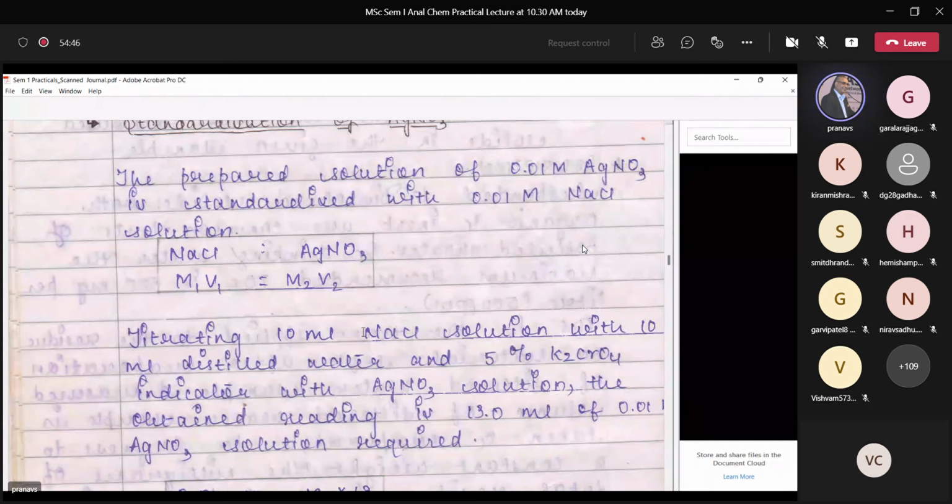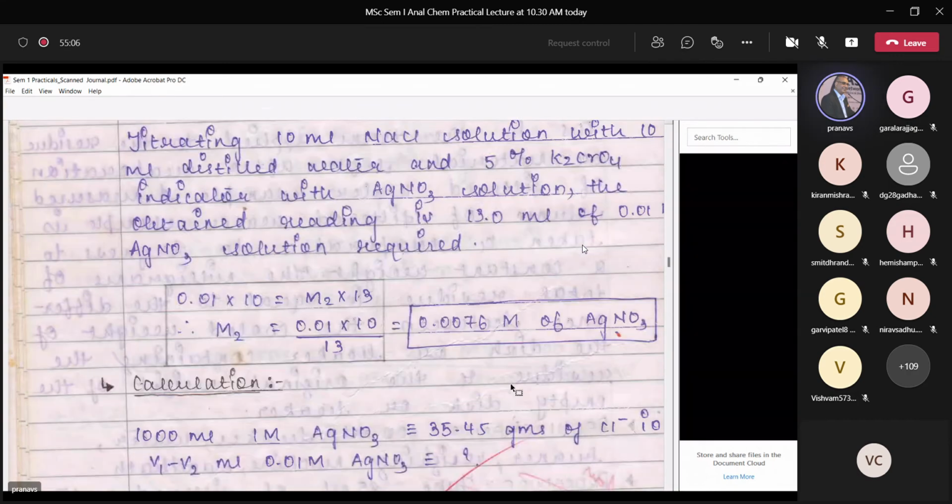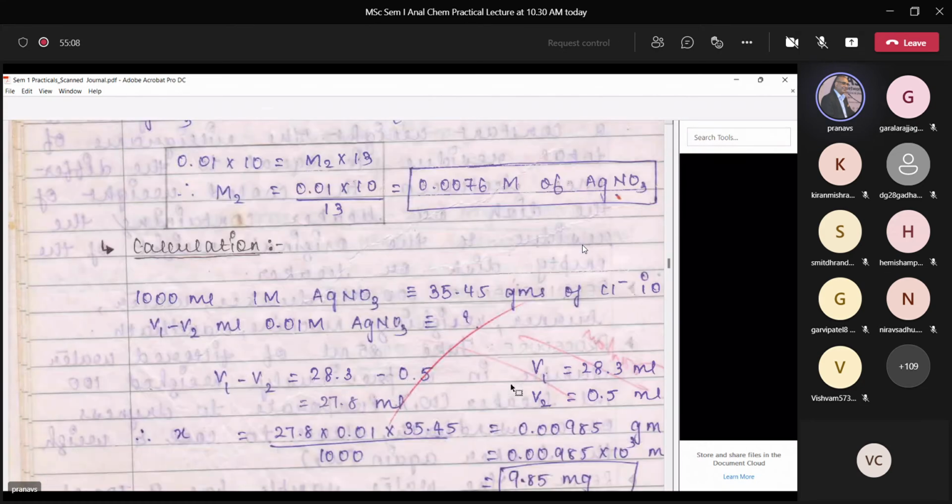Find out, it is a very simple reaction, a simple calculation as well. You find out the molarity of silver nitrate to be 0.0076 molar, whatever one has prepared. You can prepare even more accurate ones. This is just for your reference. And then using a simple expression